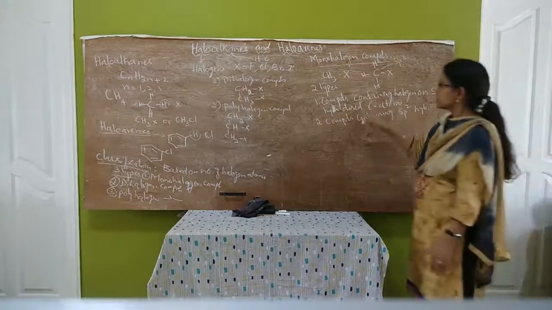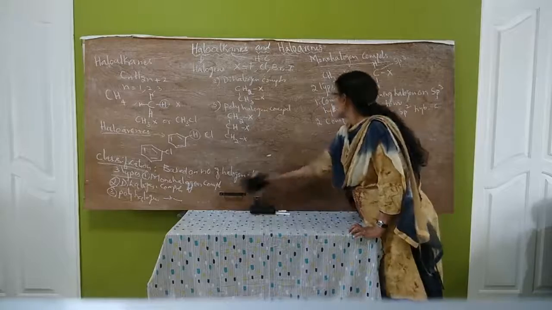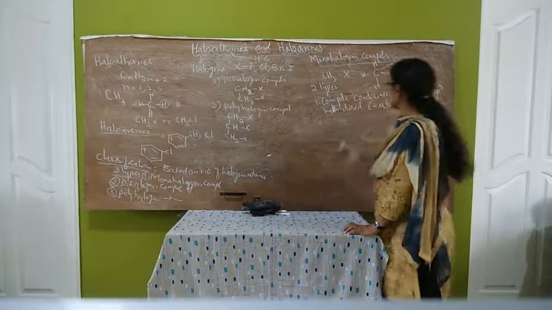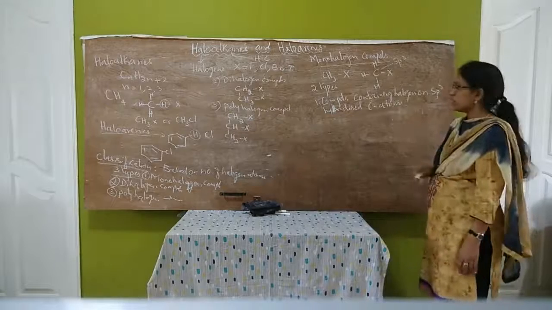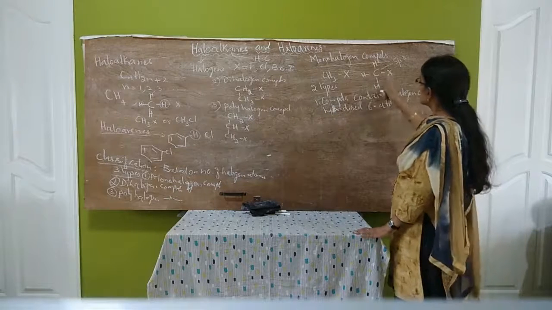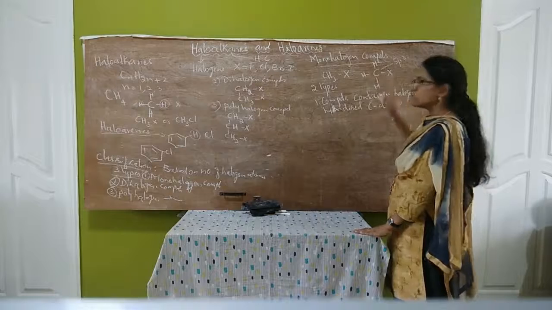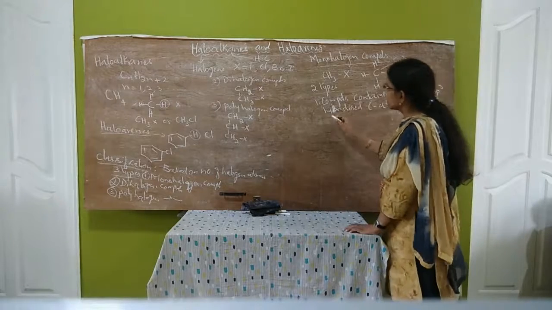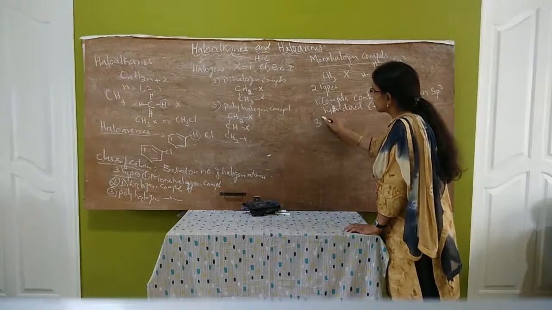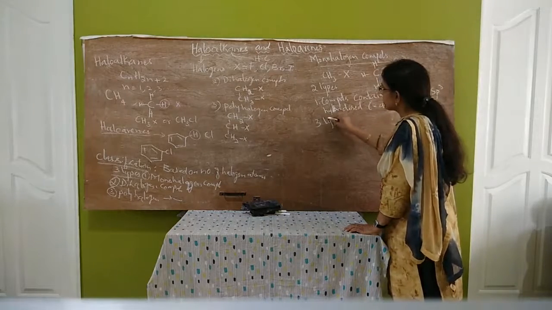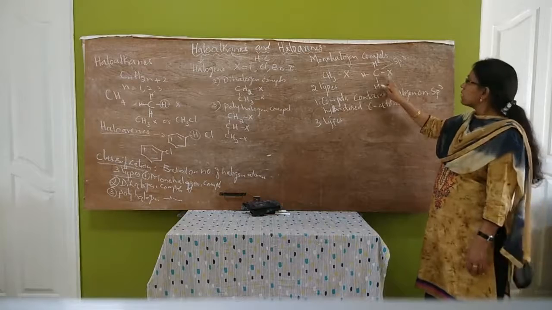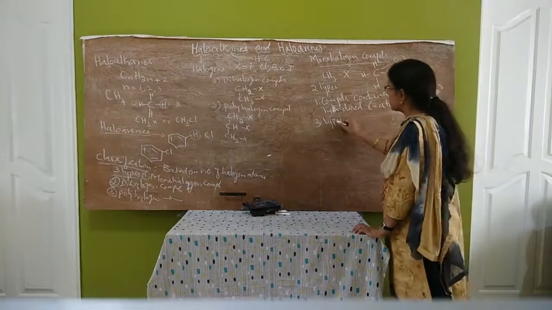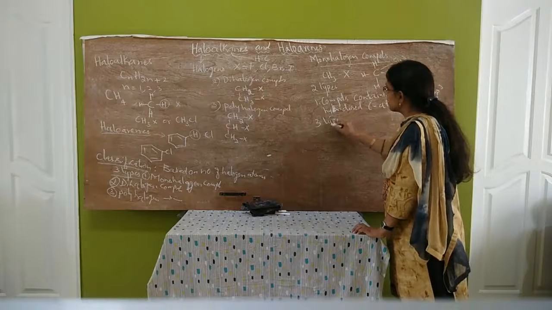So let us study these two types. First one is compounds containing halogen on sp3 hybridized carbon atom. In this, the halogen atom is attached to an sp3 hybridized carbon atom. These compounds are further classified into 3 types.